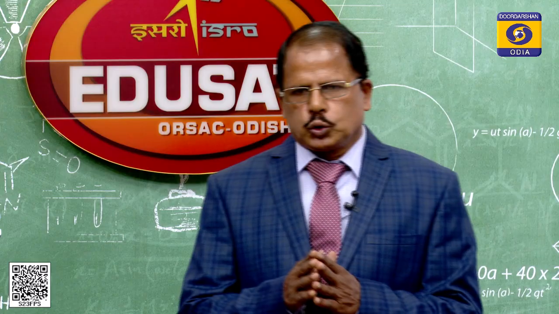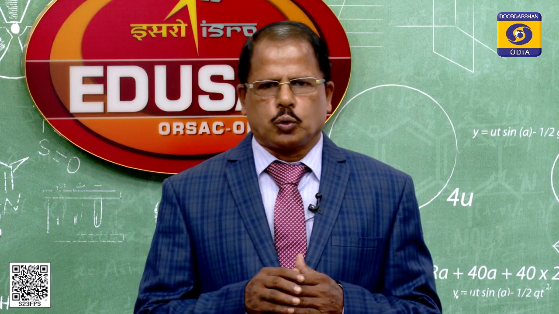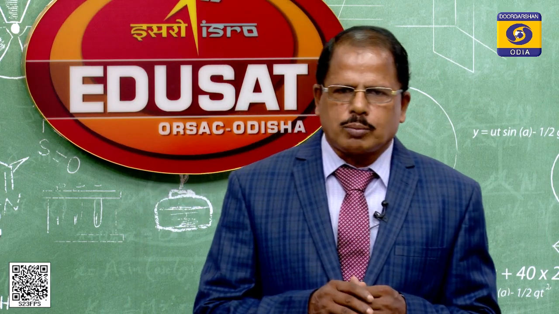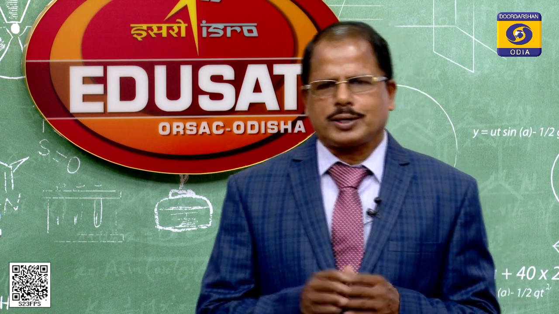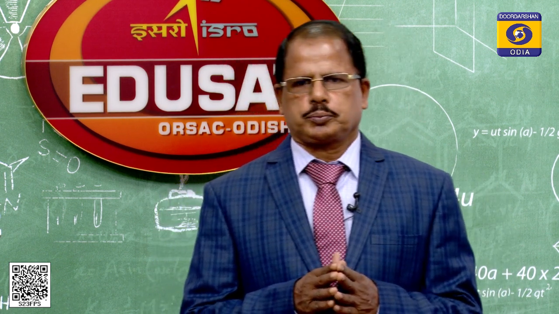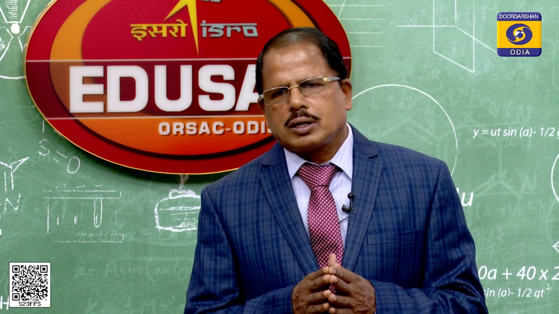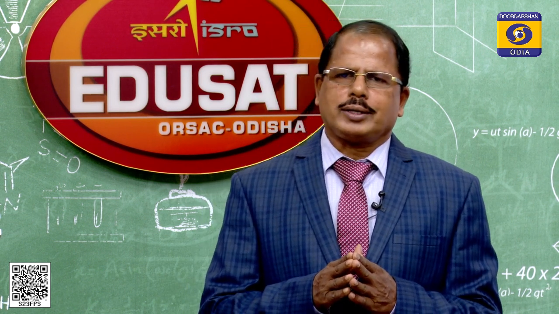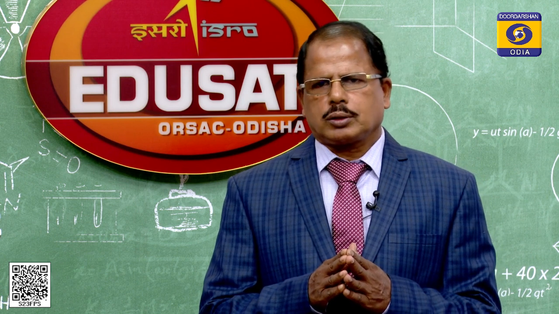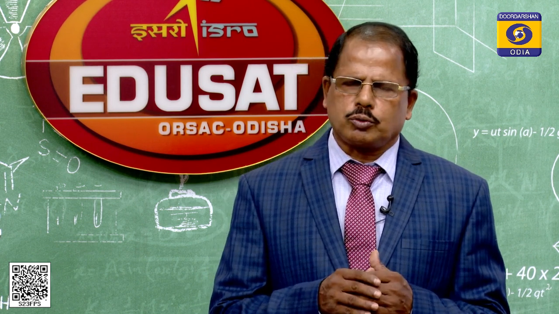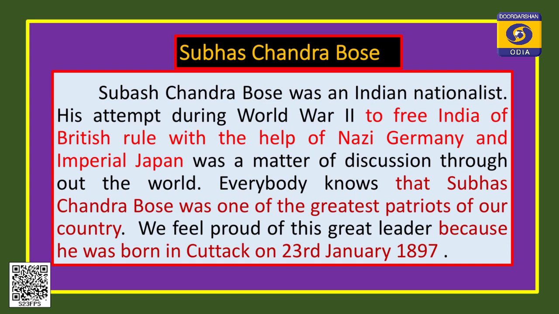So, this part, to free India of British rule with the help of Nazi Germany and Imperial Japan, this is also a clause, right, and this is a non-finite clause. Although there are not so many ideas given in your textbook, when we start a part in the sentence using to plus verb or ing verb, gerund type of verb, then that is also a clause and that clause is called non-finite clause.